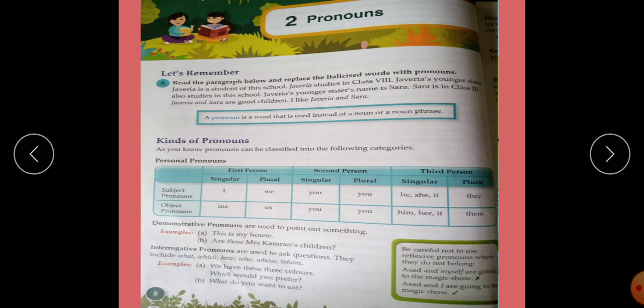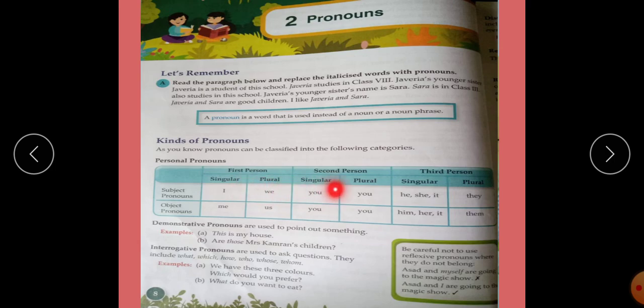First one is personal pronoun. Personal pronouns are used as subject pronouns and object pronouns. Subject pronoun singular is I, plural we.